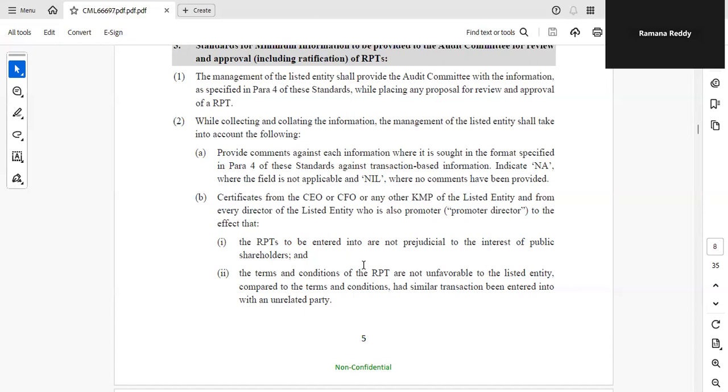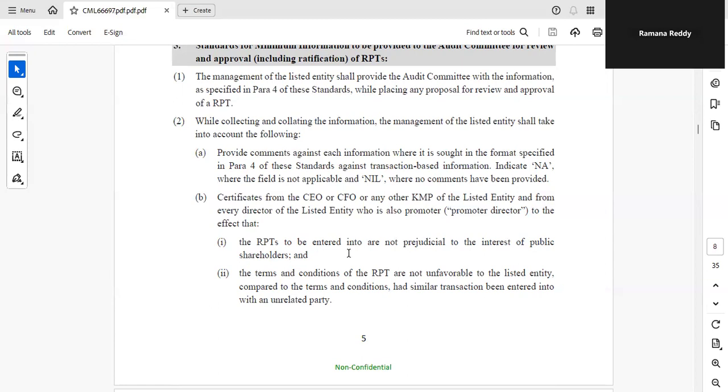You may get a doubt: suppose one promoter director may not sign because there may be some dispute or some issue. In that case, it has to be minuted in the audit committee meeting. It has to be brought to the notice of the audit committee and minuted accordingly. And the terms and conditions of the RPTs are not unfavorable to the listed entity. This statement has to be mentioned in the certificate, compared to the terms and conditions of a similar transaction being entered into with an unrelated party. So these two lines have to be mentioned in the certificate.